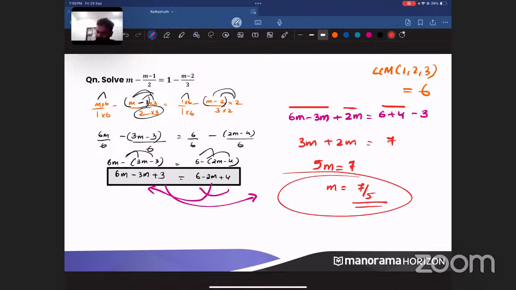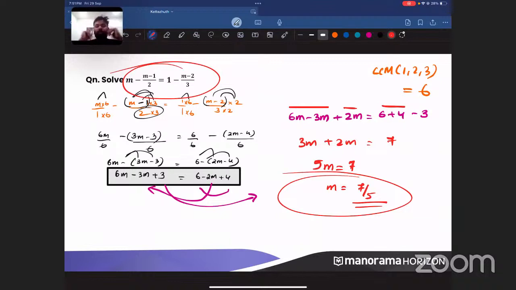Understood? Any doubts, anybody? Can you do this question? Very important question. This one has a little extra calculation. What is the extra calculation? You have to take the LCM. That is the only extra calculation. And when you take the LCM also, don't forget the bracket. Putting the bracket is very, very important. I'm telling you now, don't forget this. You have to put a bracket. If you don't put the bracket, your answer might be wrong.